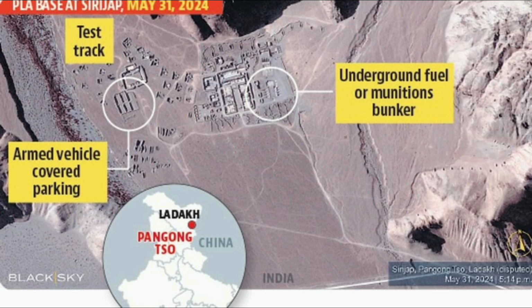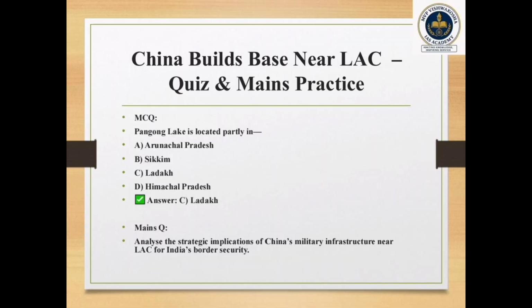Very important location: the Pangong Lake area in eastern Ladakh, and on the Chinese side infrastructure has also been growing. The Line of Actual Control is the de facto frontier between India and China. High-altitude terrain and logistic difficulty are all important. For an MCQ: Pangong Lake is located partly in which location?